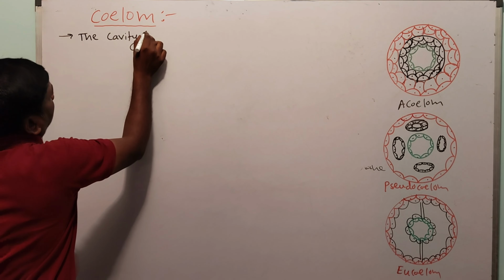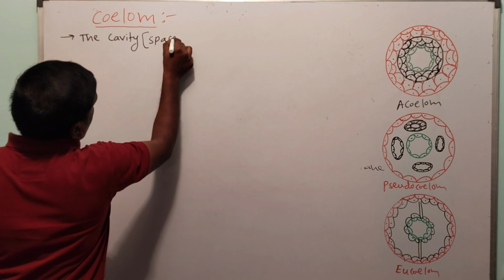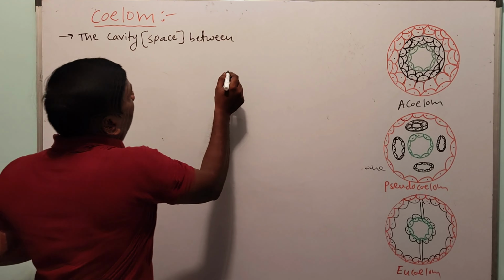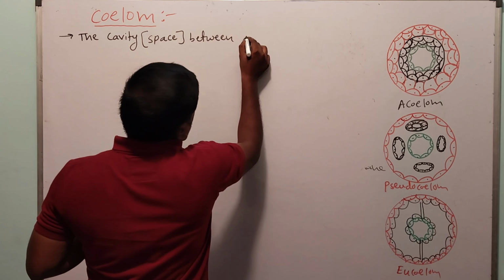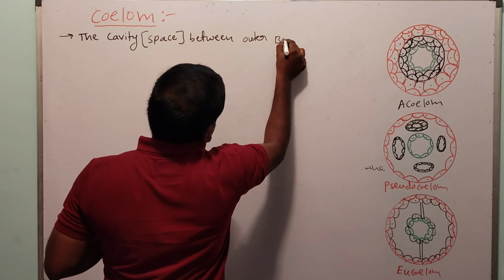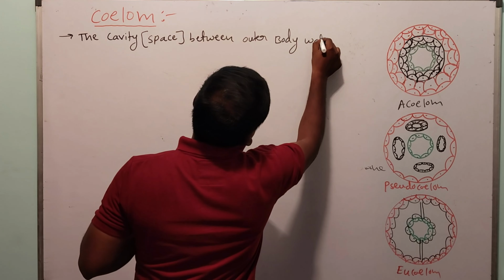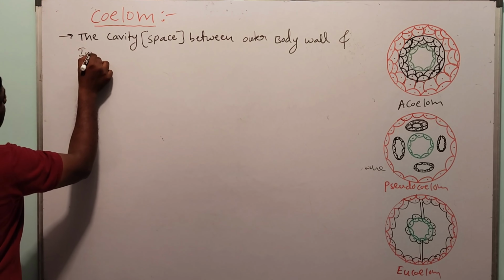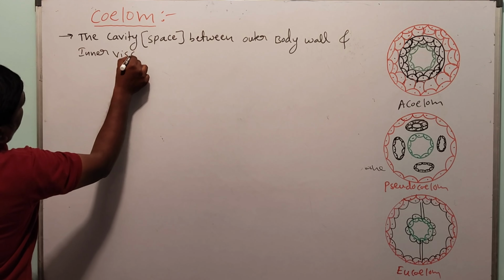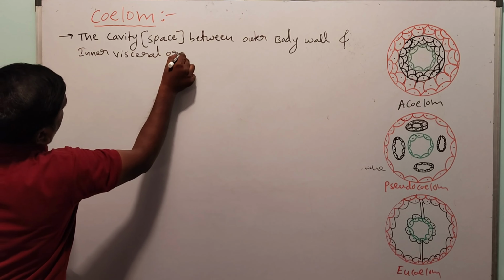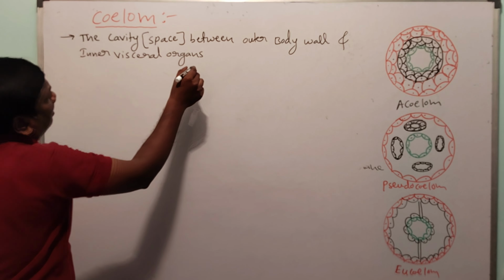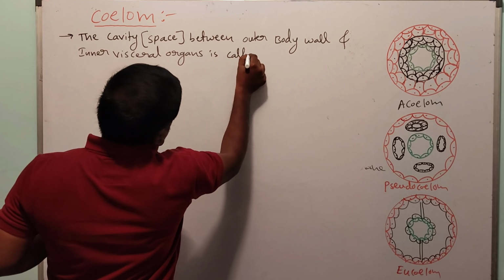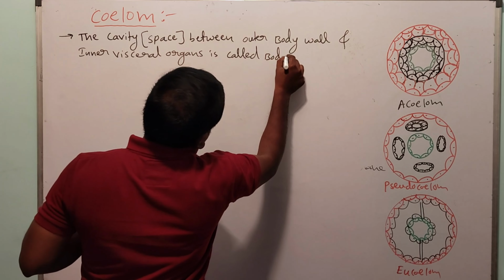The cavity means space. The cavity between the outer body wall and inner visceral organs is called the body cavity.